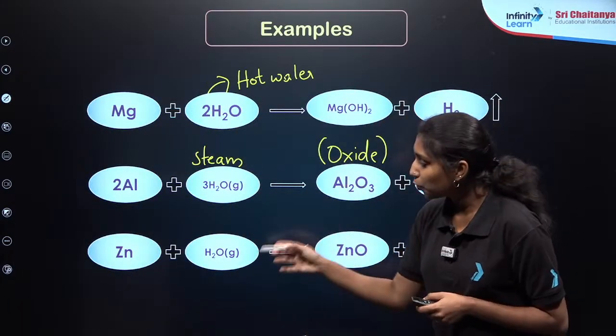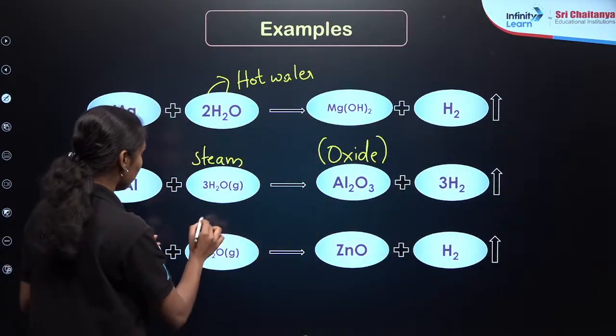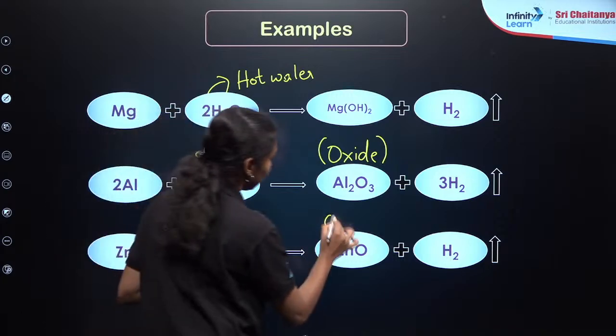Then the next ones, aluminum and zinc. Zinc reacts with steam. Zinc reacts with the steam to form zinc oxide. Clear?